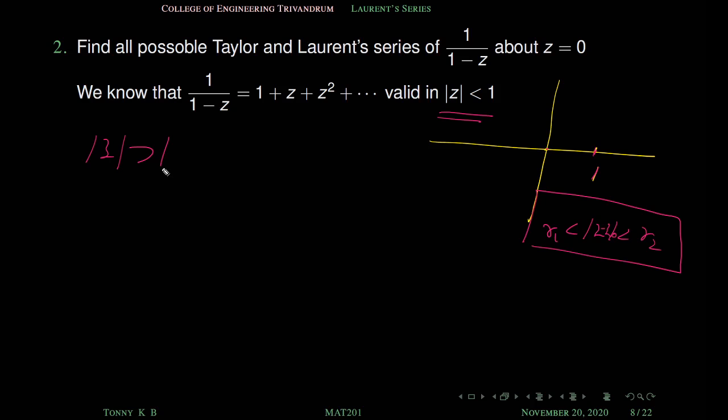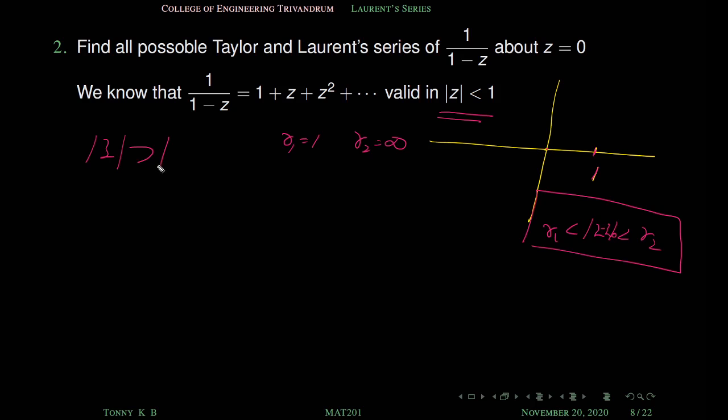Is it an annulus? Yes. Here r1 is 1, and what about r2? Infinity. So mod z greater than 1 is an annulus, right? So don't get confused about whether it is an annulus. Mod z greater than 1 is an annulus. In this case r1 is 1 and r2 is infinity. So anyway we have to find the Laurent series on this annulus region, mod z greater than 1.